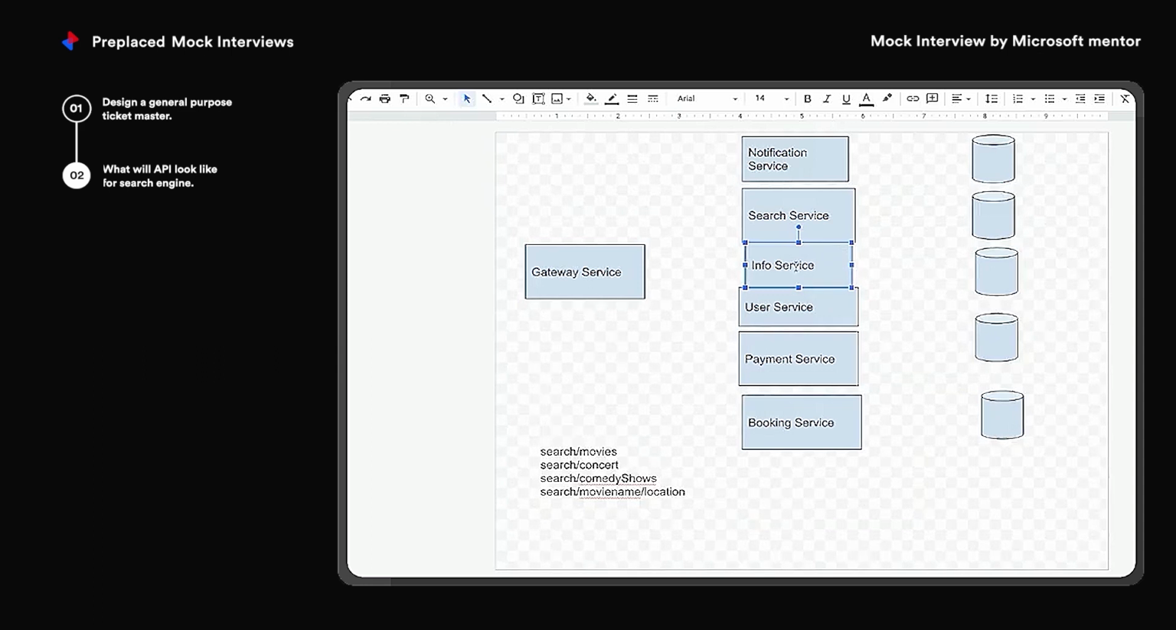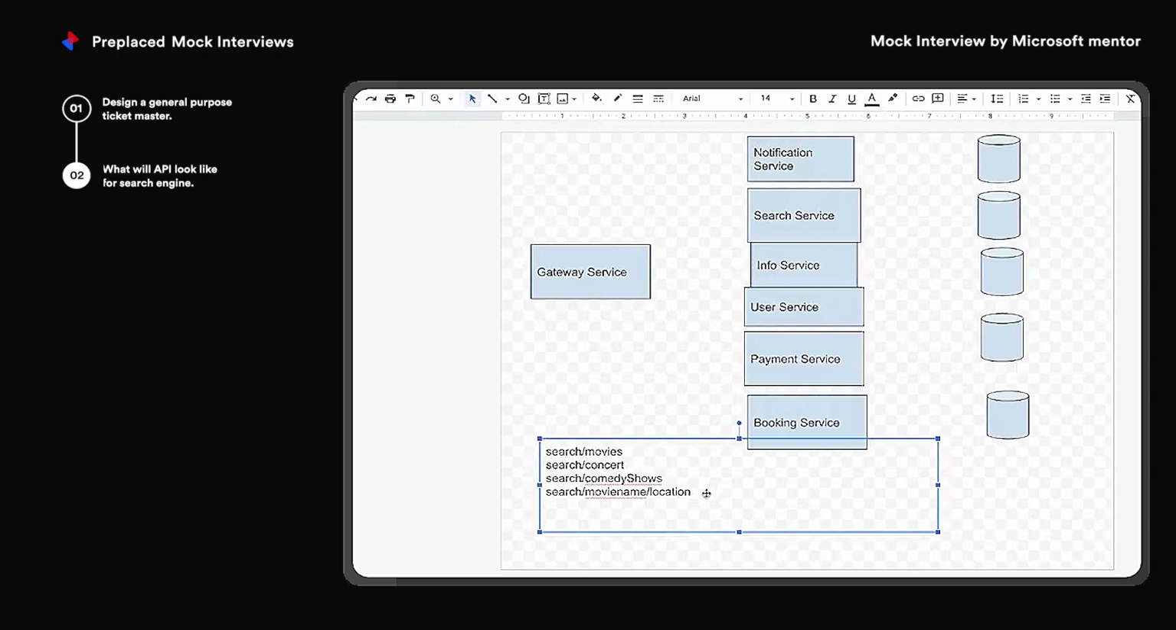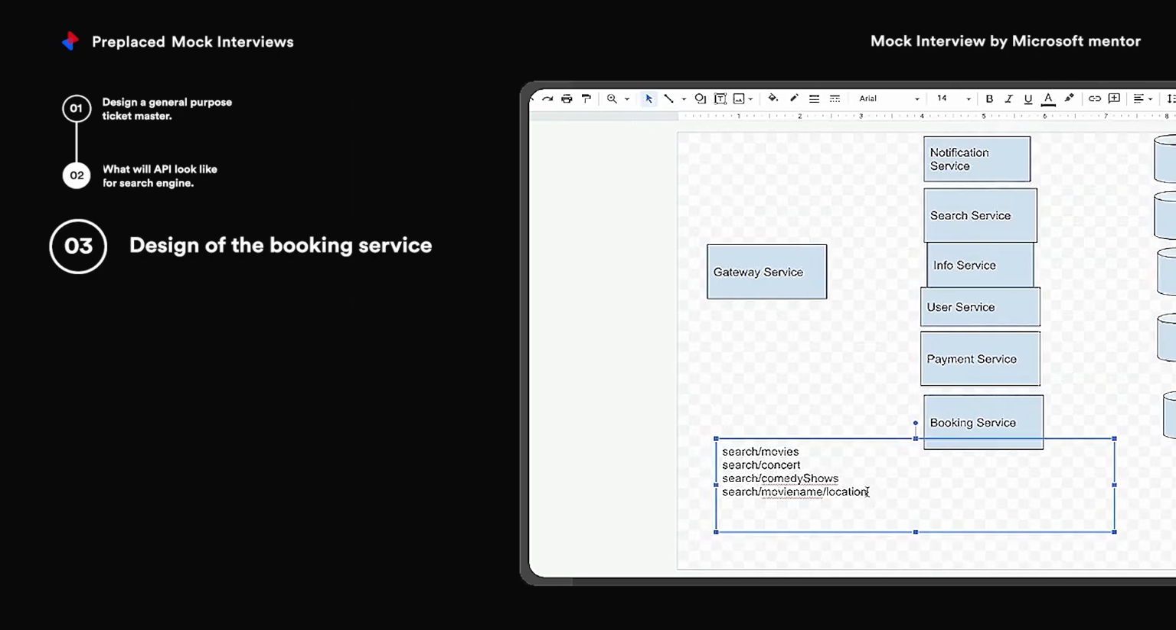Basically, the info service will contain all the information related to your shows, right? Price and all other details, your ratings and other attributes will be part of your info. Info will be storing it in its data store. Yes, it will be an internal API, so it will only be called by the search service. Internally it will call to fetch the information for the user. Okay, I think we can talk about the booking service now.